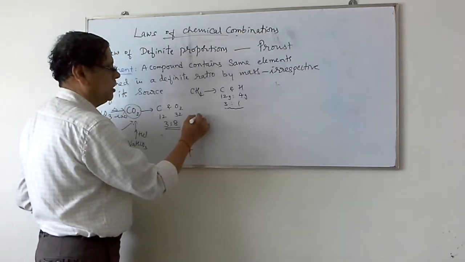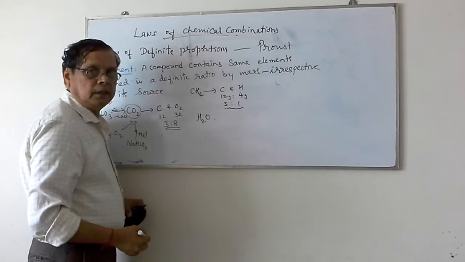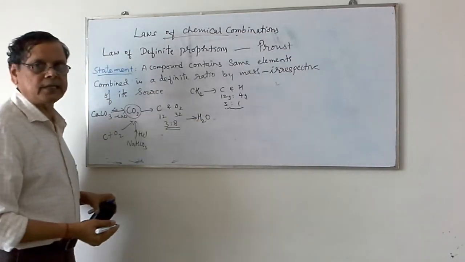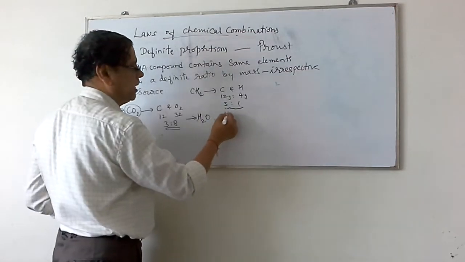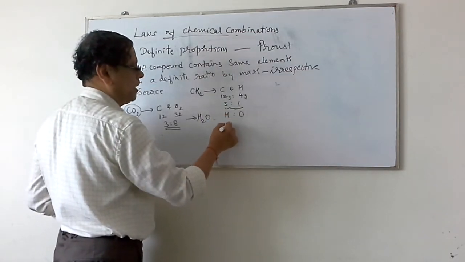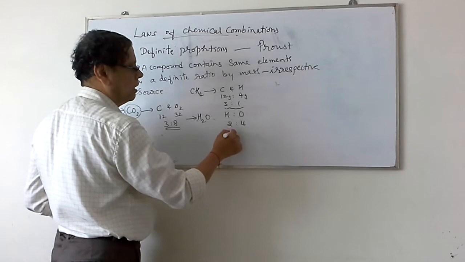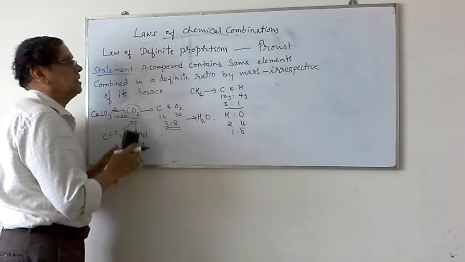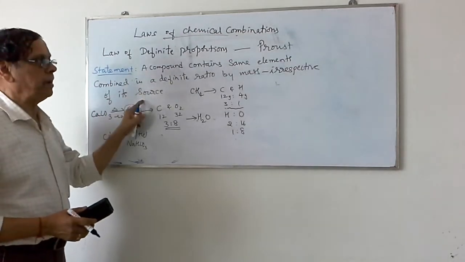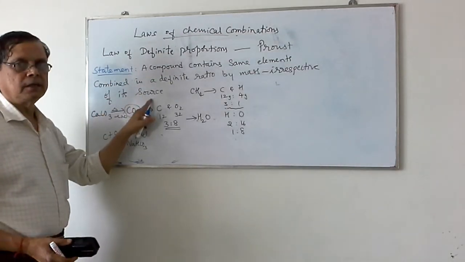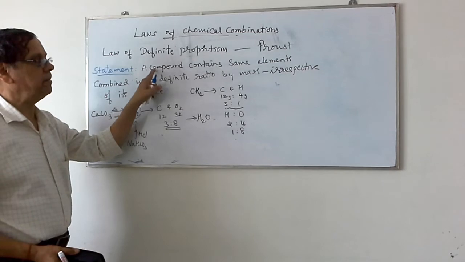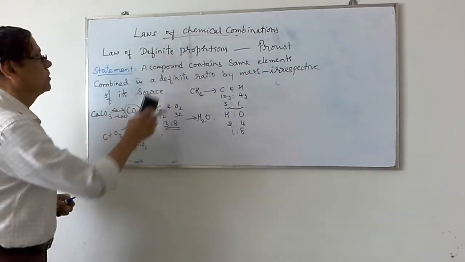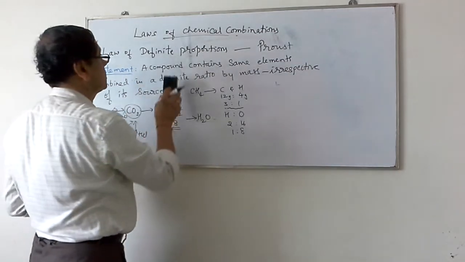Suppose I take H2O. Whether you prepare this water or you get it from a natural source, it still contains hydrogen and oxygen combined in the ratio 2:16 or 1:8 by mass. So whatever may be the method of preparation, irrespective of its source, a compound contains the same elements combined in a definite ratio by mass. So that is the law of definite proportions.